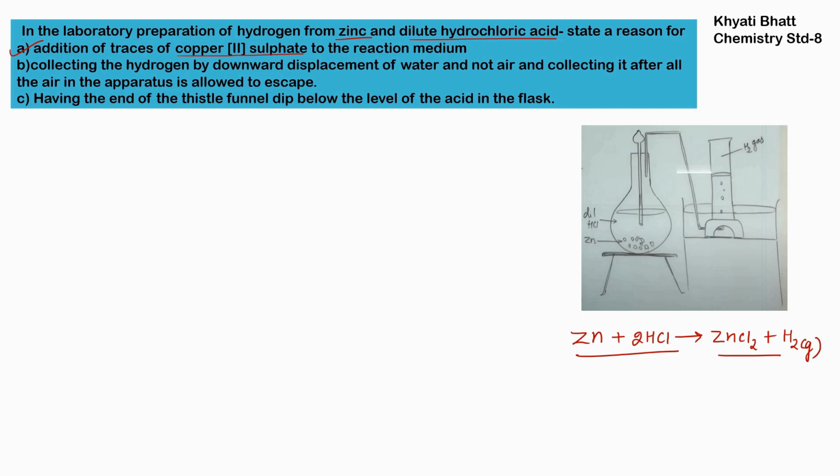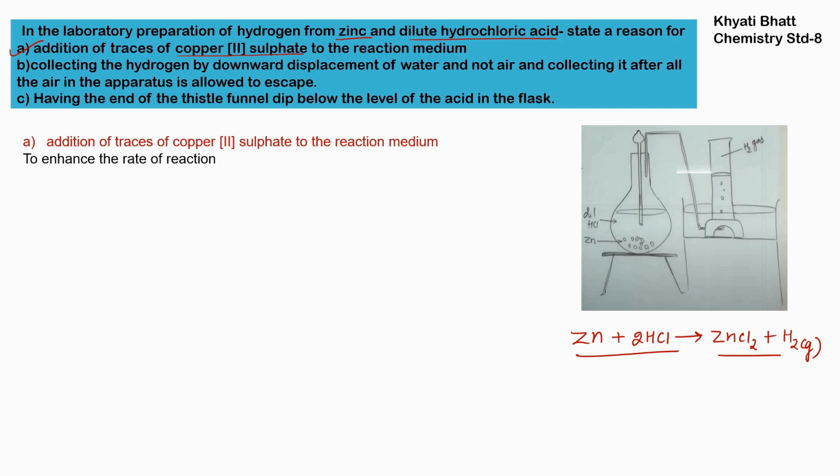Now while we are performing this reaction, we are adding copper 2 sulfate along with dilute hydrochloric acid. Traces means one or two drops of copper 2 sulfate we are adding. Now the reason for that is to enhance the rate of reaction. This reaction is slow, so to enhance the speed of the reaction we are adding copper 2 sulfate to the reaction medium.